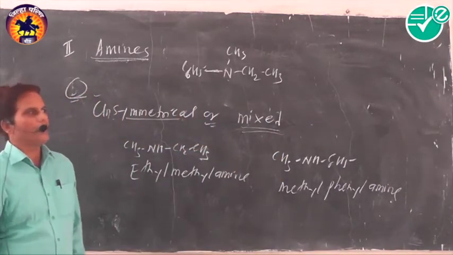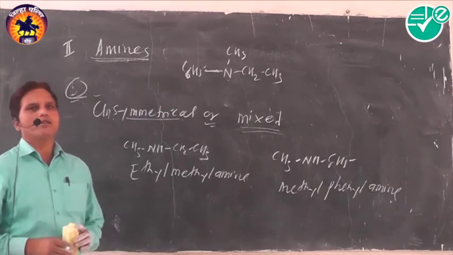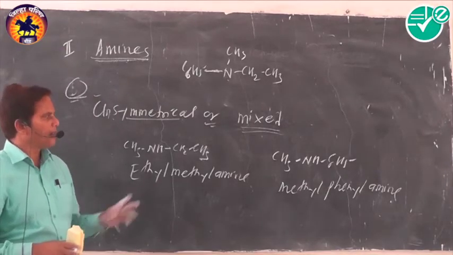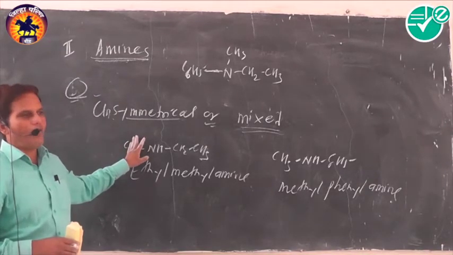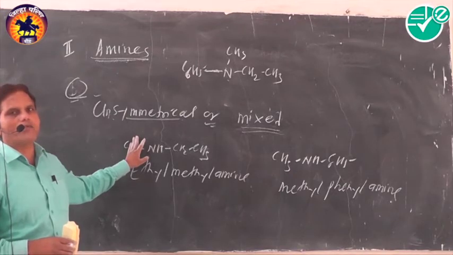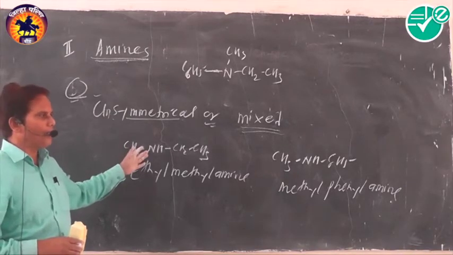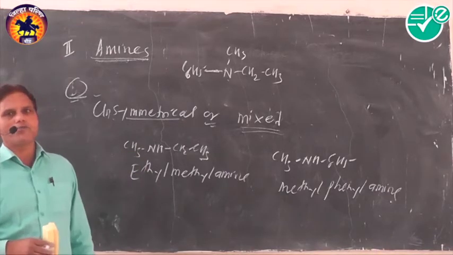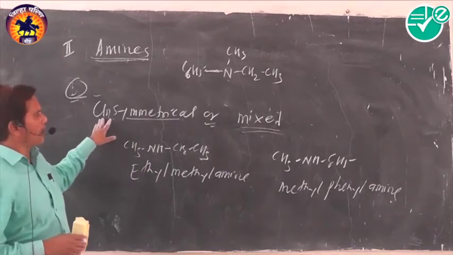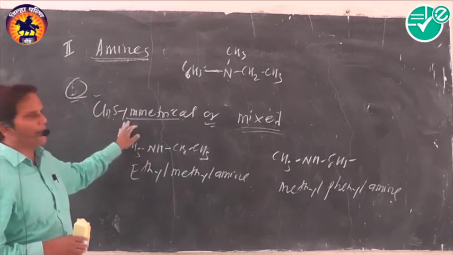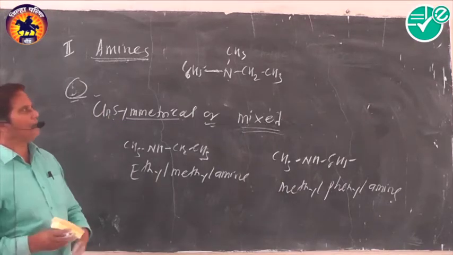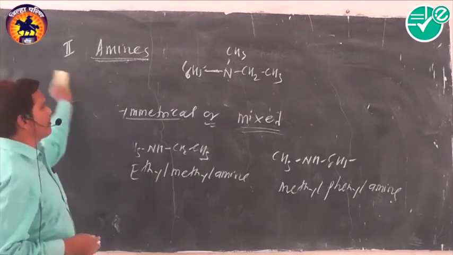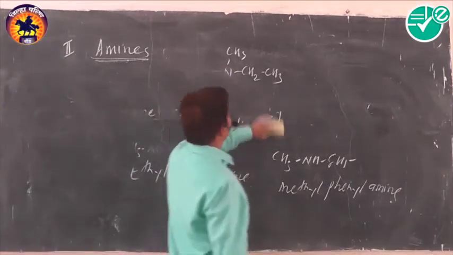In this way, we can easily classify amines by means of two different ways. The first way is based on how many hydrogen atoms of ammonia are replaced by alkyl or aryl groups, and the second classification is based on whether the given alkyl or aryl groups are the same. When they are same, we call it symmetrical amine. When they are different, we say unsymmetrical or mixed amine. This is a simple classification of amines.